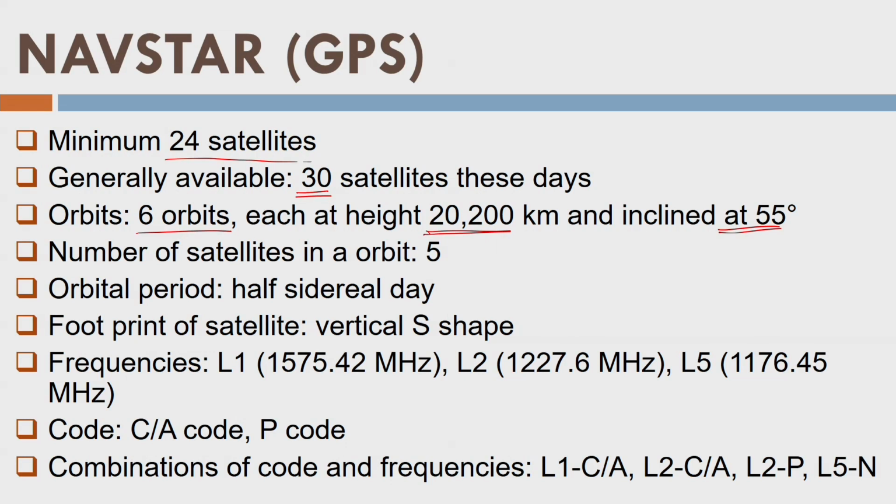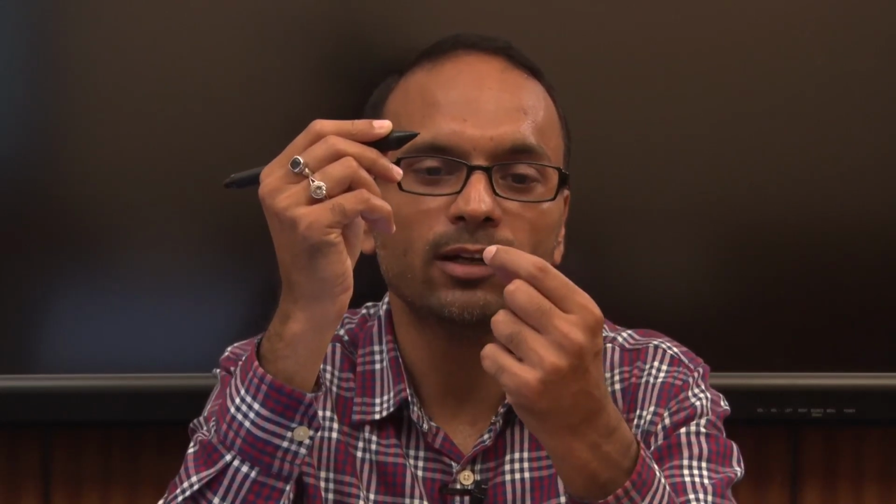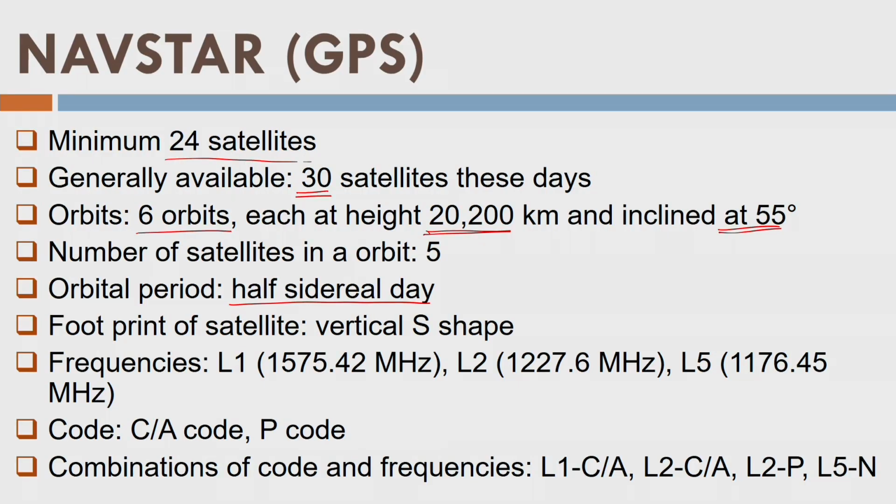That means each satellite is completing one orbit in half a sidereal day. That means each satellite is making 2 orbits in 1 sidereal day around the Earth, right? That means when it starts from one position, in half a day it completes 1 orbit, in the remaining half day it completes 1 more orbit. So again, the point which is here on Earth comes back in 1 sidereal day, by the time the satellites make 2 revolutions around the Earth. That's the meaning here. Okay, what about the footprint of the satellite?